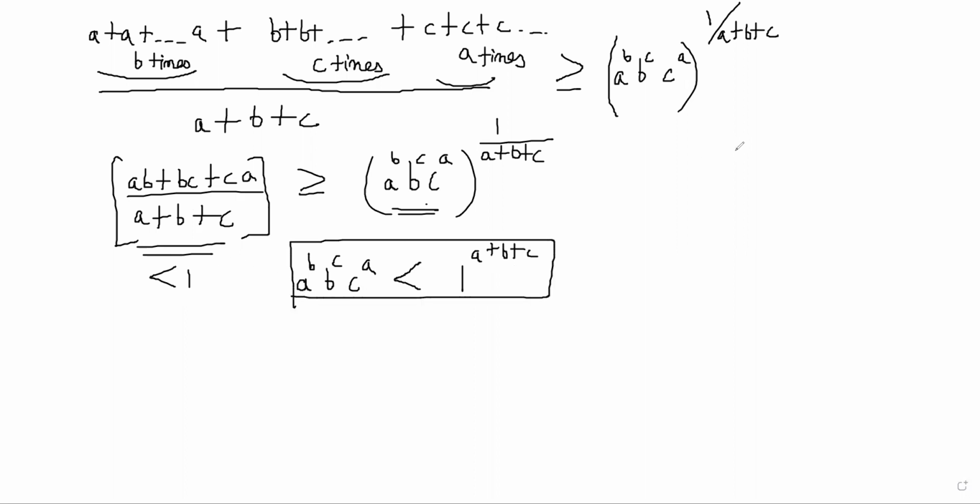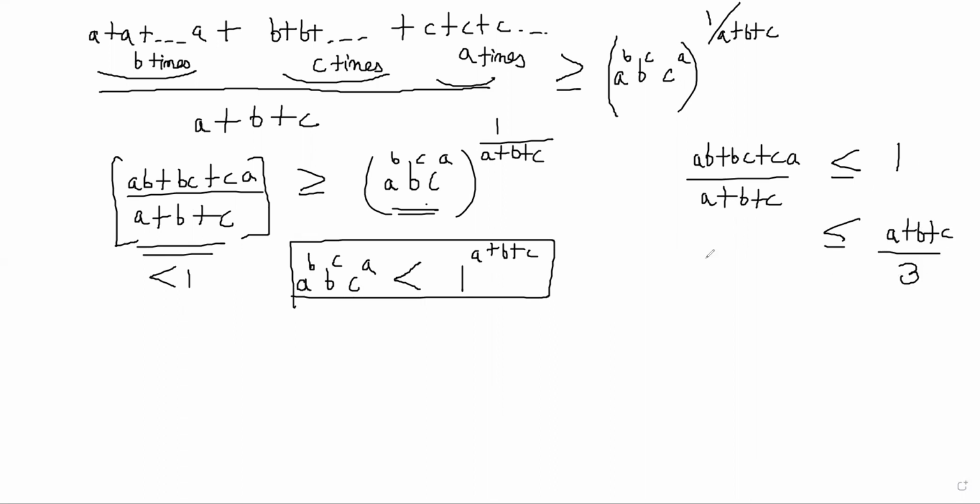So my target is to show that (AB + BC + CA)/(A + B + C) is less than or equal to 1, right? Now 1 is equal to (A + B + C)/3, right? So technically, if I want to show that this is less than 1, I have to show this thing, right?